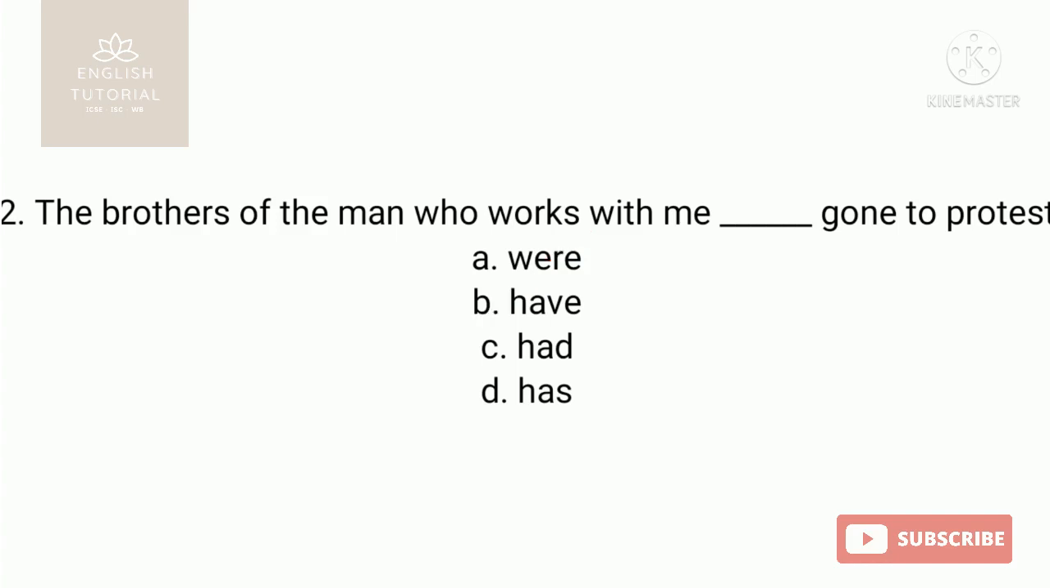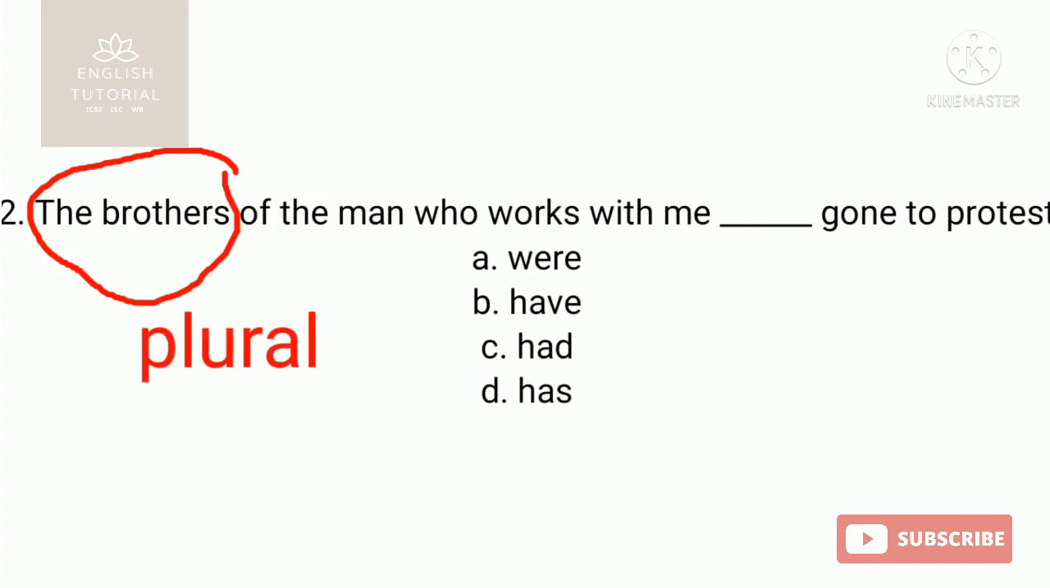Okay, and the other two options, C and D. C is had, so it is the past of have. In the sentence written in the question, there is no indication that the action happened in the past. So had is rejected. And D, has, will not be the answer, because the subject is the brothers, which is a plural subject.